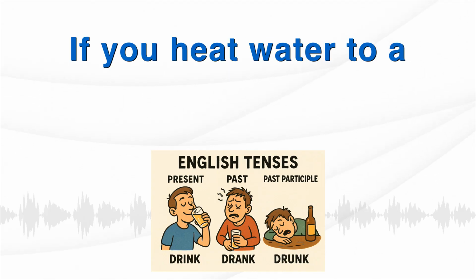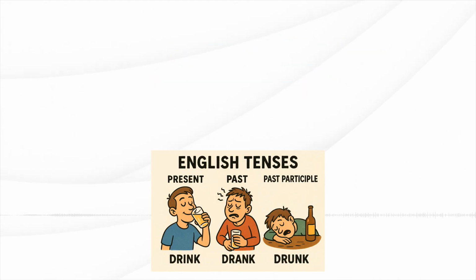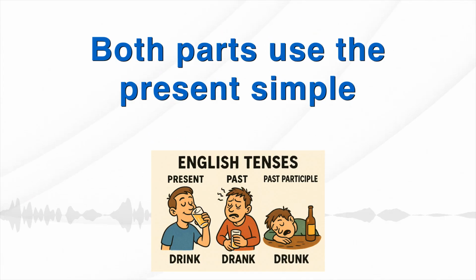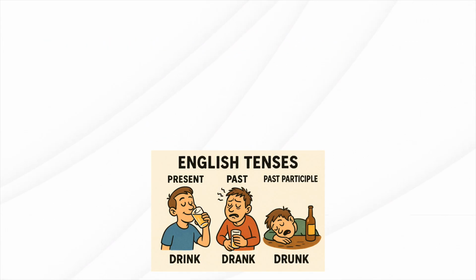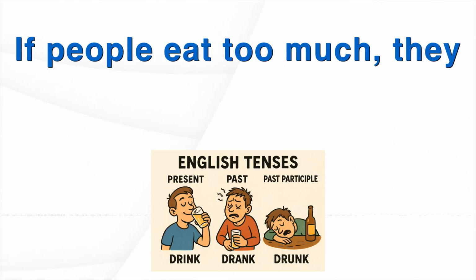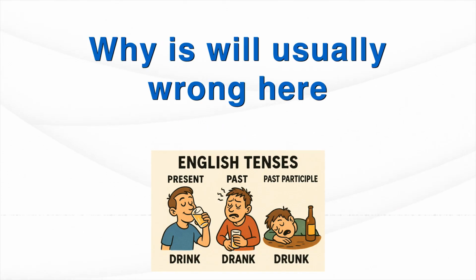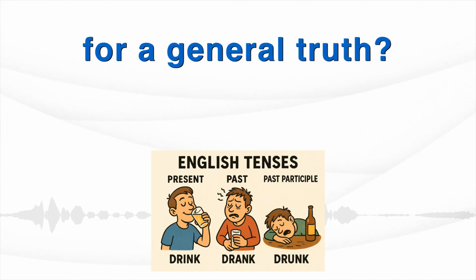Right. If you heat water to 100 degrees Celsius, it boils. Both parts use the present simple tense, the if part and the result part. Now, our guide points out this mistake: if people eat too much, they will get fat. Why is will usually wrong here for a general truth?